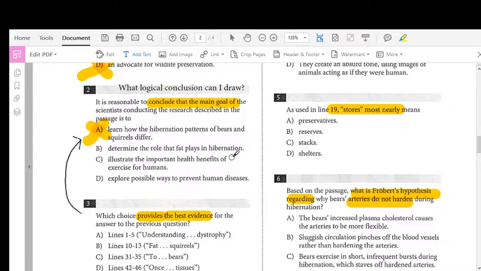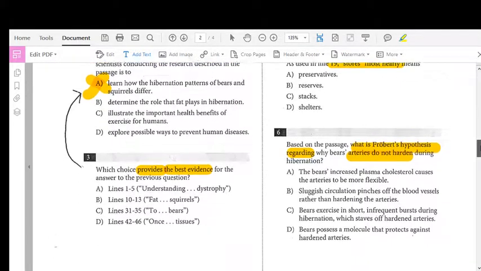What I need to think about now is, what logical conclusions can I draw about the research? Why did the author provide this research? Was it to determine the role that fat plays in hibernation? Was it to illustrate the important health benefits of exercise for humans? Or did they provide this research to explore possible ways to prevent human diseases? I'm going to make my choice, and then I'm going to go down to number 3.